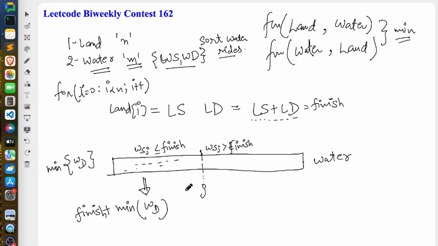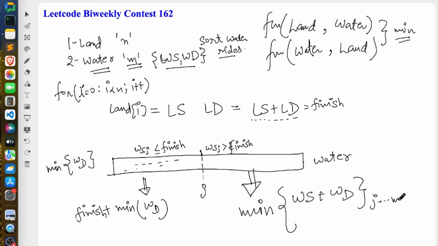For all the water rides whose start time is more than the finish time, this is the case when you have to wait until your water ride starts. So in this case, your answer would be the minimum among ws, the water start time, plus wd, the water duration, over all possible j's from j to m minus 1.